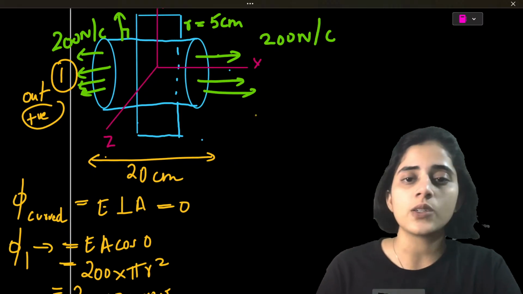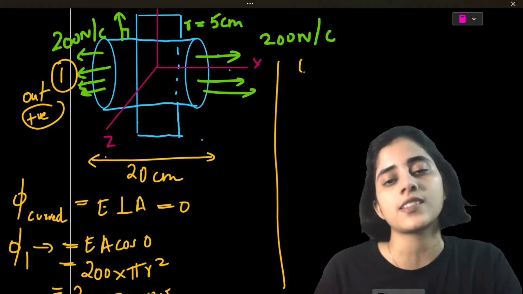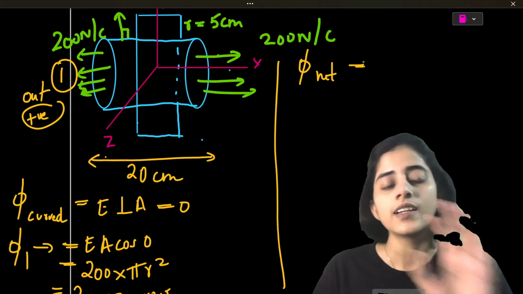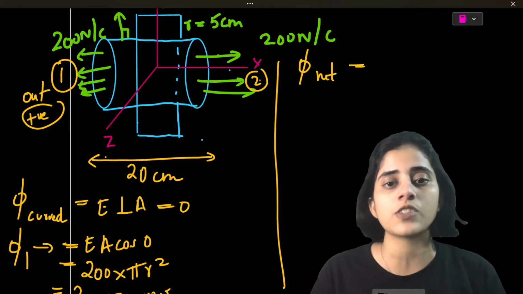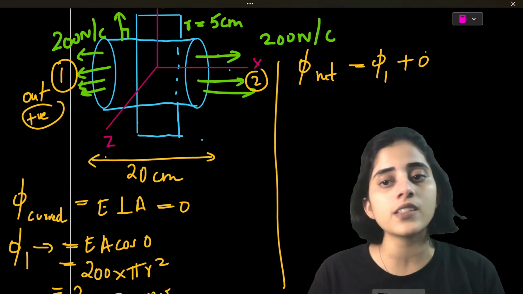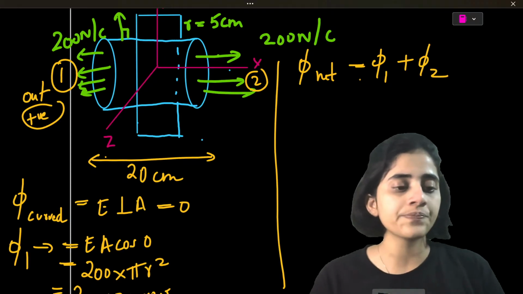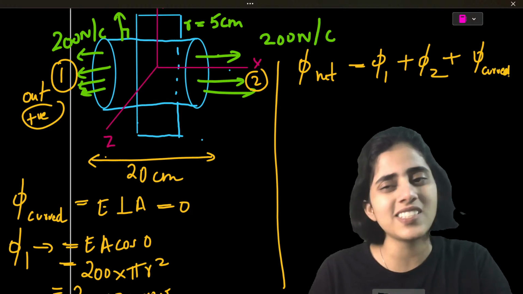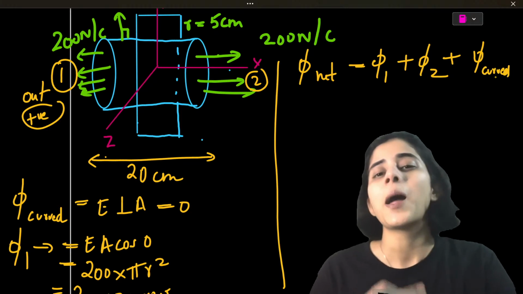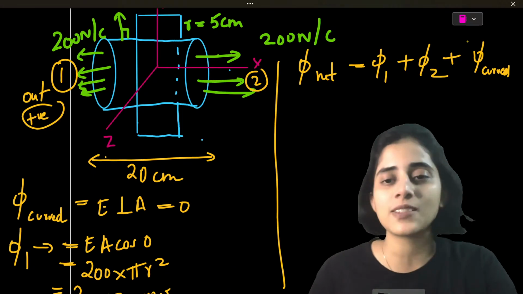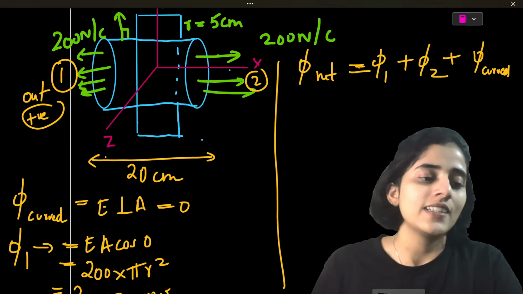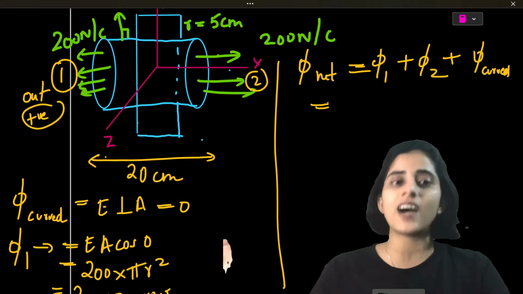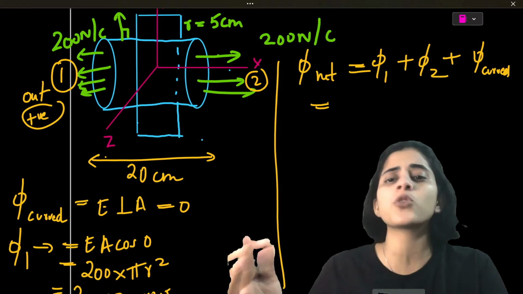Now, the total flux phi net is what? There are two surfaces, surface 1 and surface 2. So phi of 1 plus phi of 2, and obviously phi curved, which is 0, but still, let's just maintain the equation. Let's put all the terms. Since in both cases the field lines are moving outwards, they're both positive, they're both going to be the same.